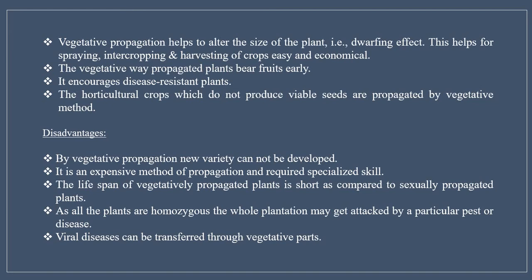The lifespan of vegetatively propagated plants is short as compared to the sexually propagated plants. As all the plants are homozygous, the whole plantation may get attacked by a particular pest or disease. That is, they are not very much resistant to a particular type of attack. Also, the viral diseases can be transferred through vegetative parts very easily and quickly.